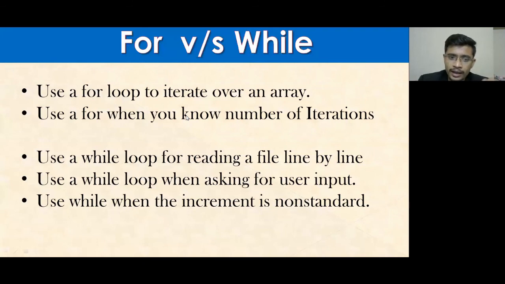And when you know the number of iterations, when you know where to go, how long you want to go, like in this particular example when you know the total number will be 11, a cricket team will be of 11 players, in such a case you have to use for actually. So I used a wrong scenario while demonstrating.